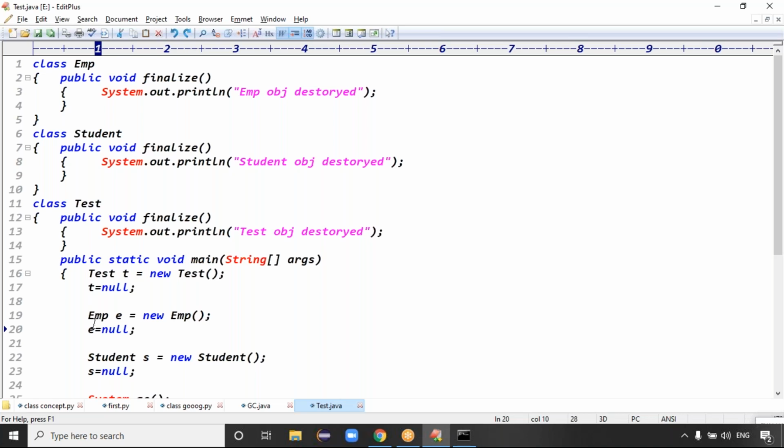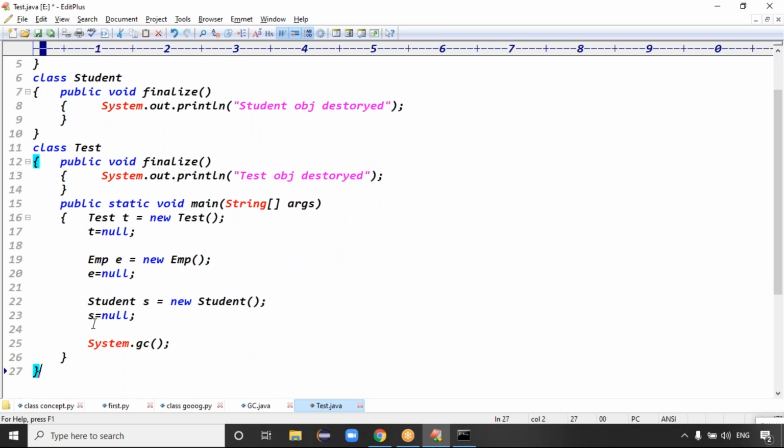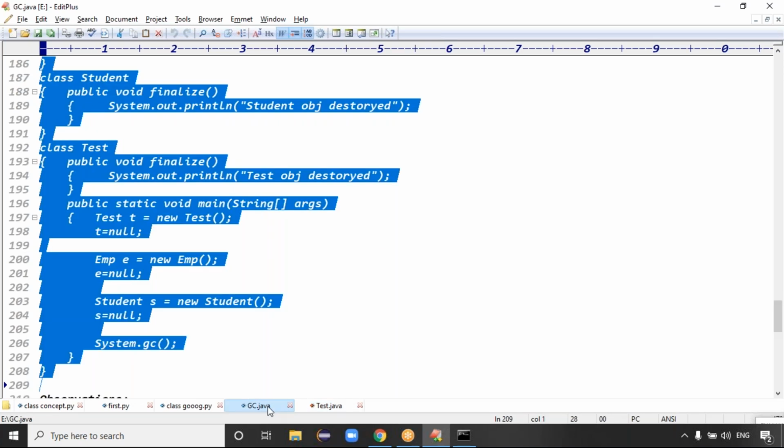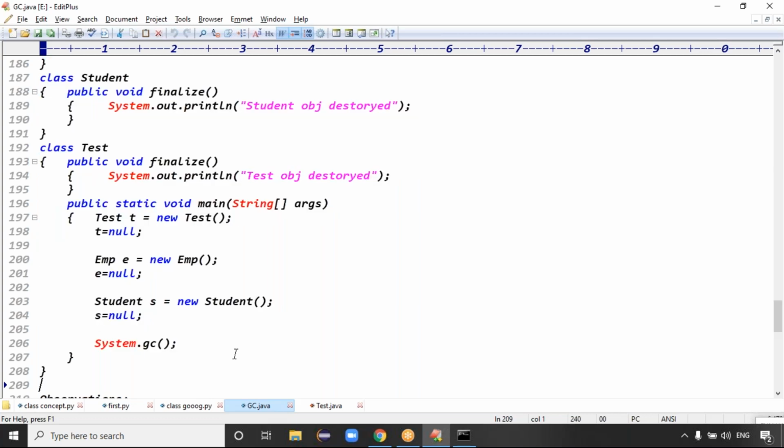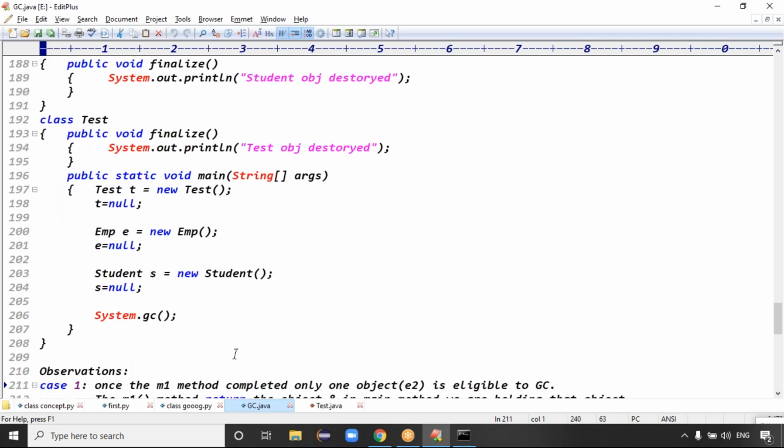When multiple objects are eligible for garbage collection, the garbage collector has to follow some internal algorithm to destroy the objects. That internal algorithm is implemented as the mark and sweep algorithm: mark it and sweep it. The intention of this example is simply that whichever object is destroyed, that class's finalize method gets executed.